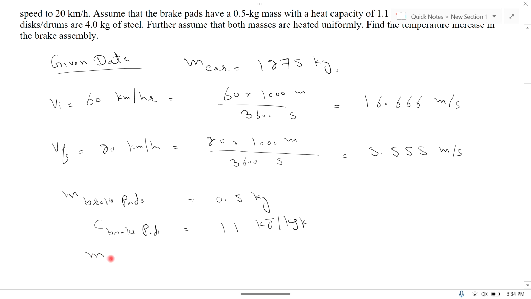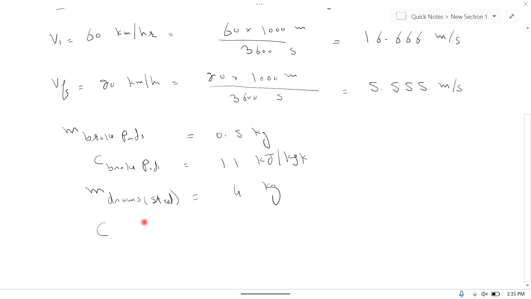Mass of disc drum, mass of drums made of steel is equal to 4 kilogram, and heat capacity for this drum which is made of steel is approximately equal to 0.46 kilojoule per kilogram per Kelvin. This is constant value.